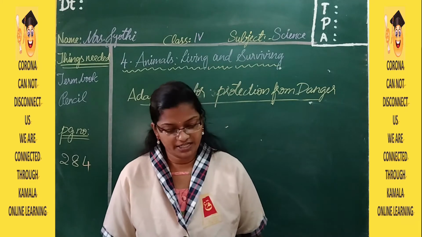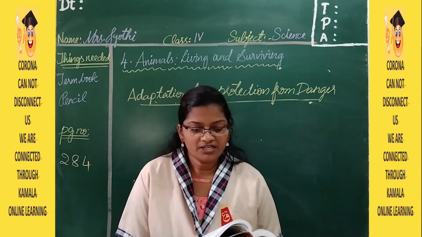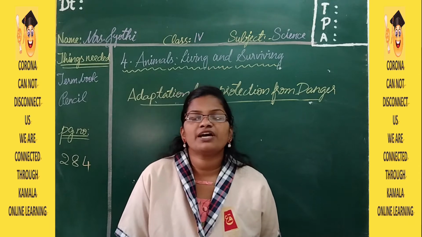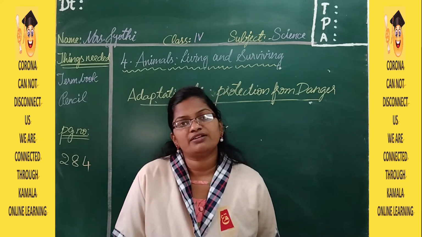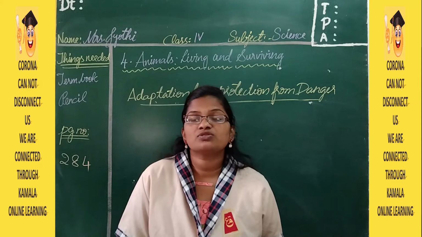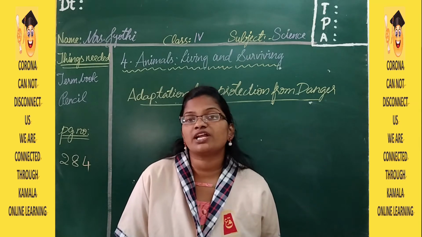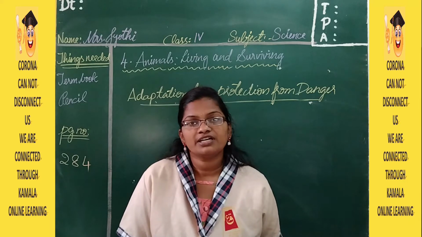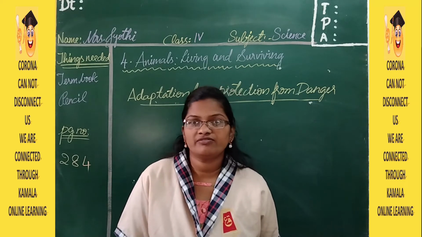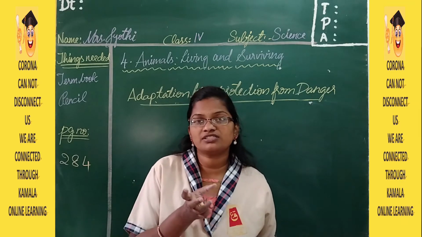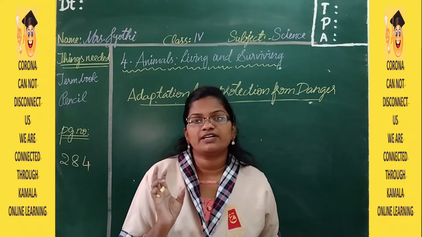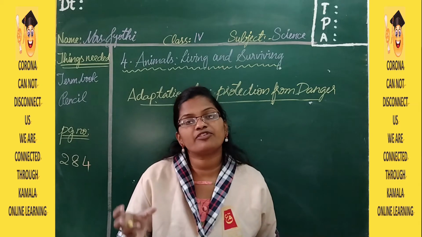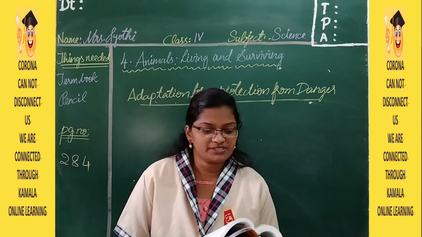Page number 285. Deer and kangaroo run very fast to escape from their enemies. There are some animals like cheetah, deer and kangaroos. They have very strong legs to run very fast from the enemies. Like cheetah, it runs after a deer, isn't it? So both run very fast. If any animal comes to hunt the cheetah also, it also runs very fast. So certain animals can run very fast to escape from the other animals.